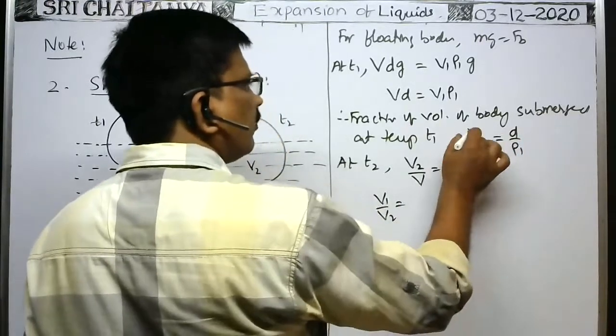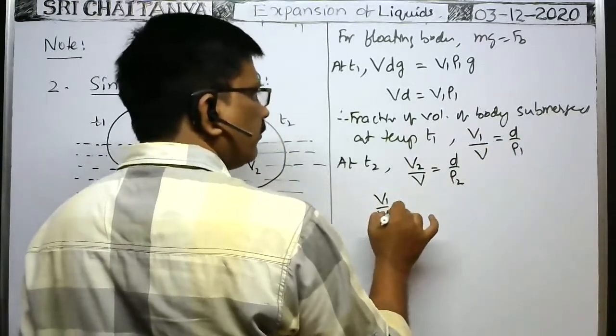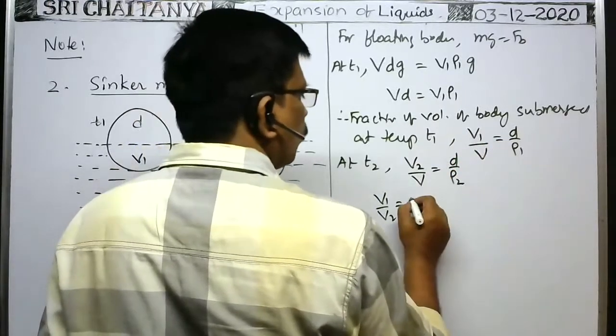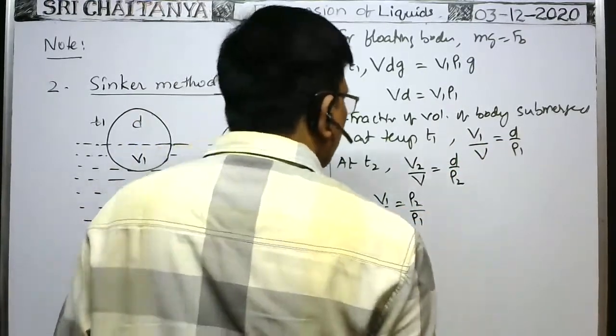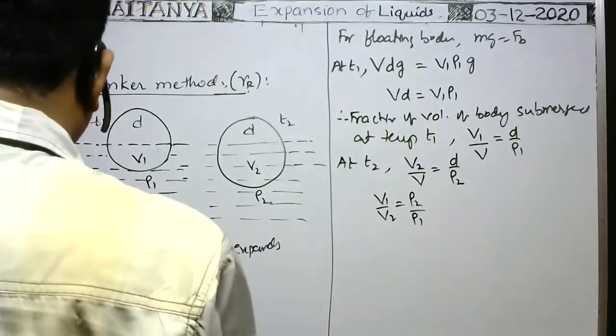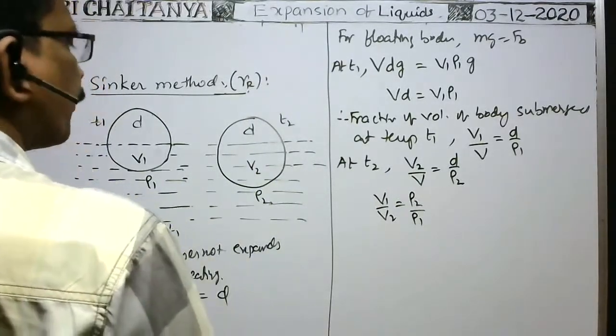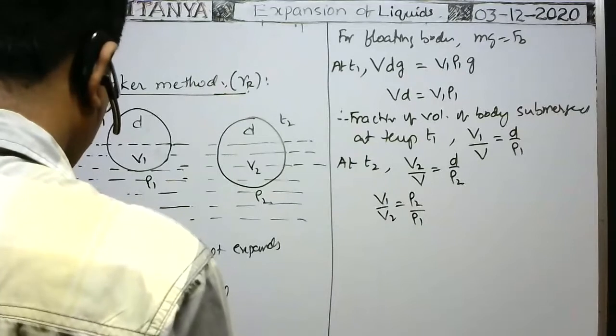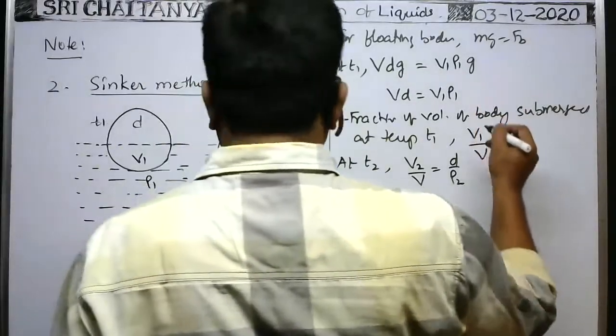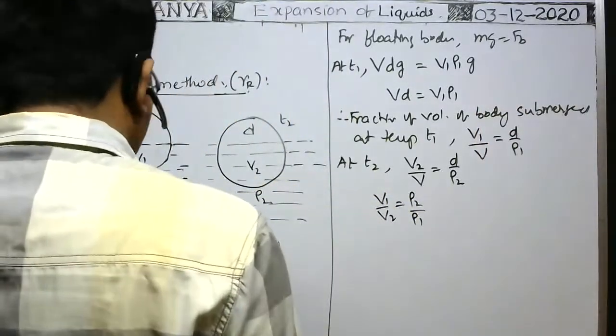This by this means V1 by V over V2 by V. That means V1 by V2 is equal to rho 2 by rho 1. So this is from this equation.